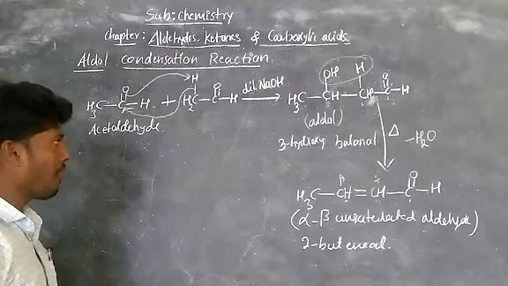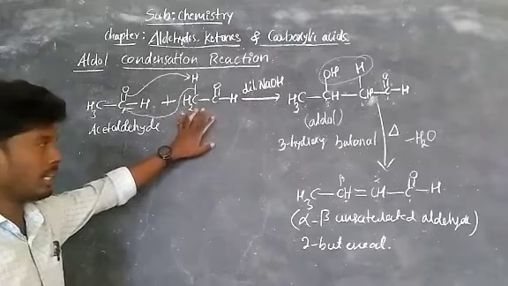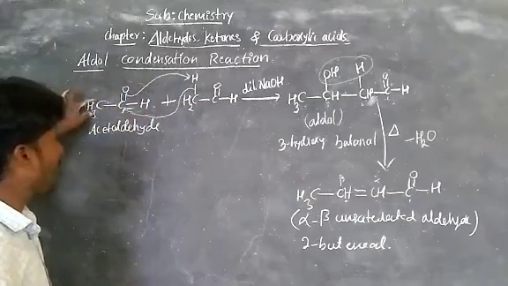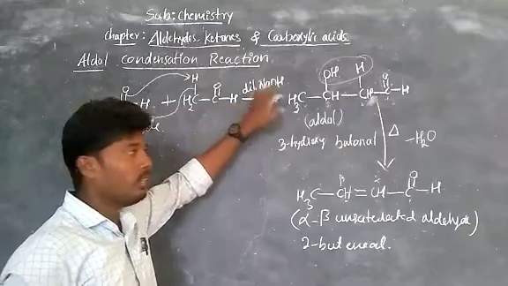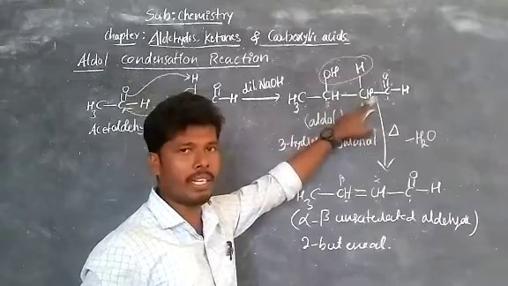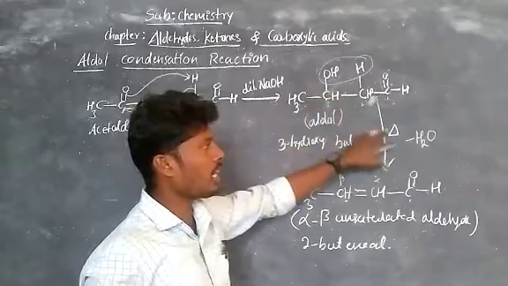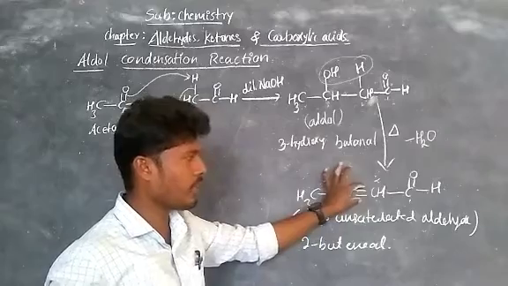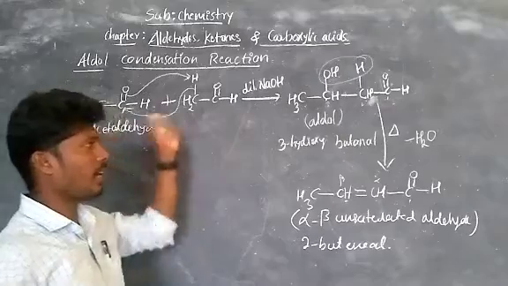Now observe how to define aldol condensation. Aldol condensation is when aldehydes and ketones, both containing at least one alpha hydrogen, are treated with dilute base to get aldol, meaning beta hydroxy aldehyde called aldol, or beta hydroxy ketone which we call ketol, which on heating undergoes condensation to get alpha beta unsaturated carbonyl compounds. This whole reaction is called aldol condensation.